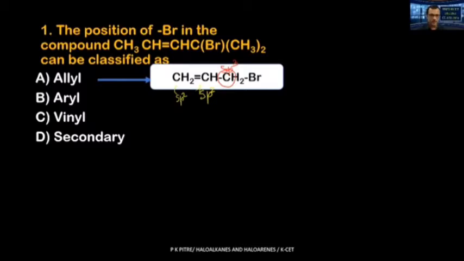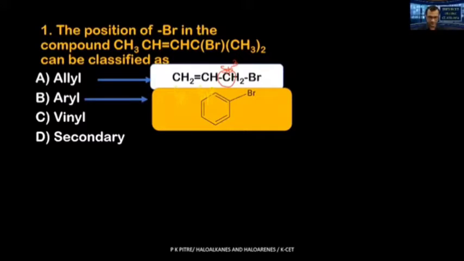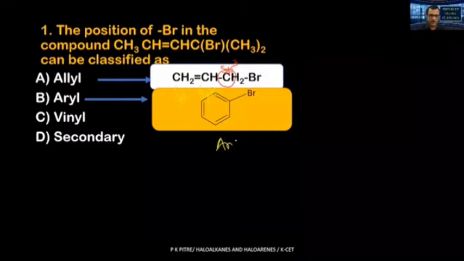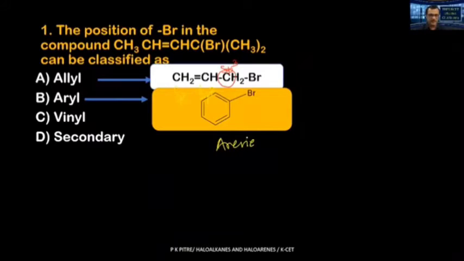Let us look into our next option, that is aryl. What is an aryl group? The term aryl comes from arene. What is arene? Arene is your benzene ring. Arene with 1 hydrogen less is aryl. Here the bromine atom is directly connected to an sp2 hybridized carbon atom of the aromatic ring. Okay, this is our aryl group.